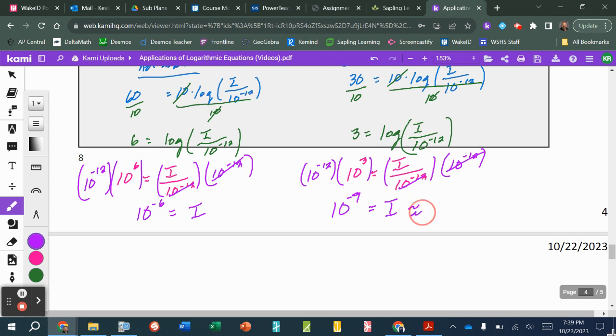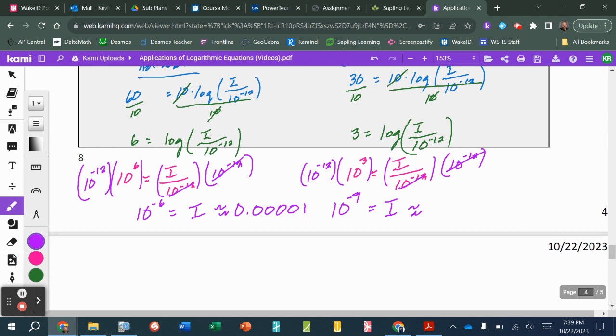Now, we could go ahead and use a calculator to evaluate these, but anytime it's a nice integer value, I know this is just going to be a 0 with one less 0 behind the decimal and then a 1. So that means I'm going to have 5 zeros here and 1.